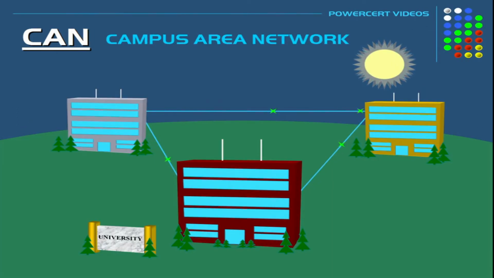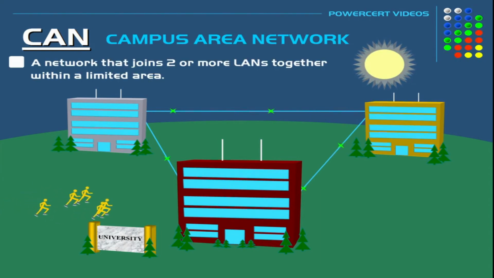Now comes the CAN, Campus Area Network. You can say that a Campus Area Network is a network that joins two or more LANs together within a limited area. An example is a university. One university has many buildings in its property or area. Every building or department has a separate LAN for the respective department or building. Hence, the LANs are connected together to form a campus area network.